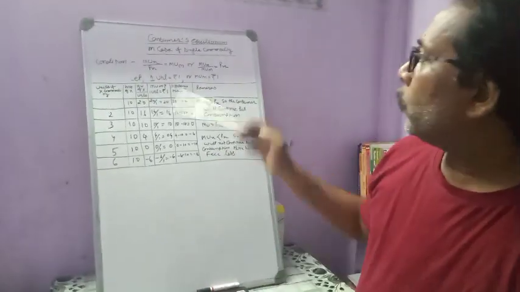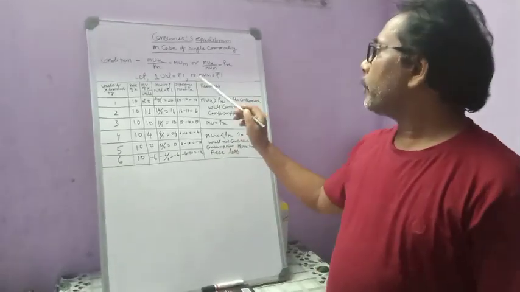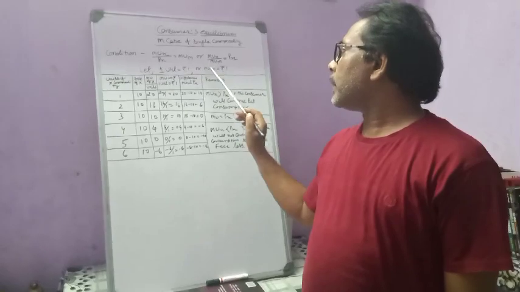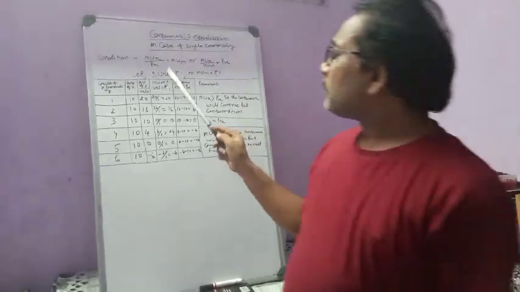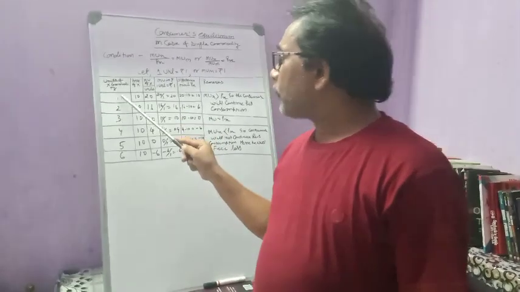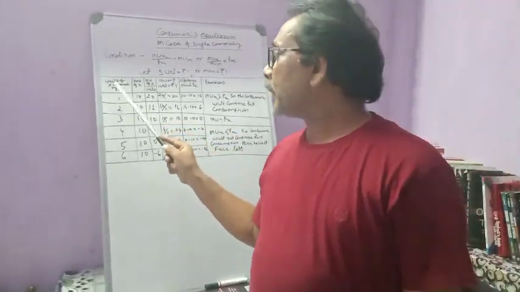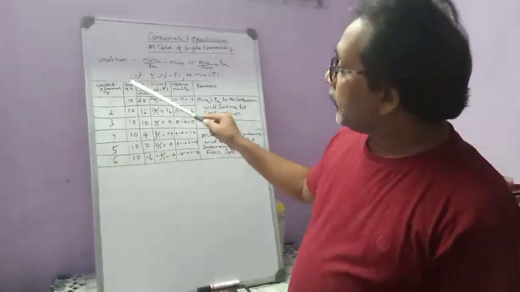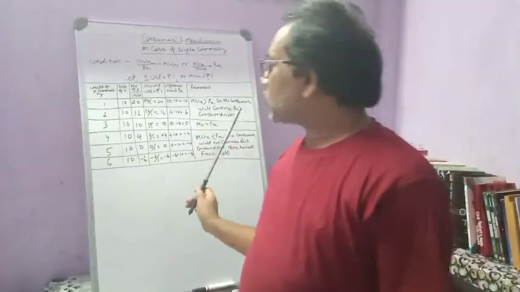Let 1 util be equal to rupees 1, or we can say rupees 1 is nothing but the marginal utility of money. Here is the number of units of X commodity, meaning a consumer is willing to buy X commodity, and this is the price of X commodity that will not change.